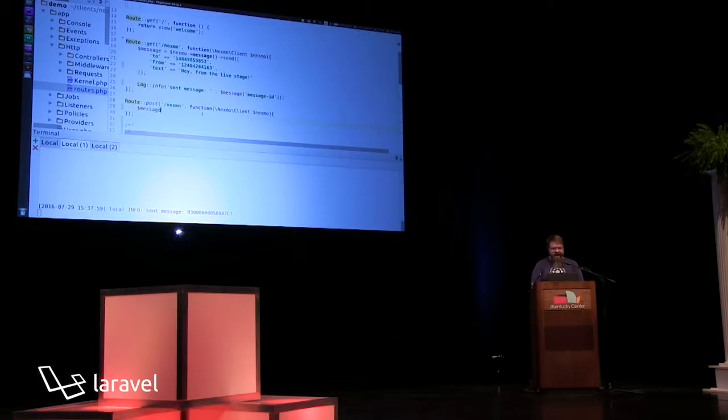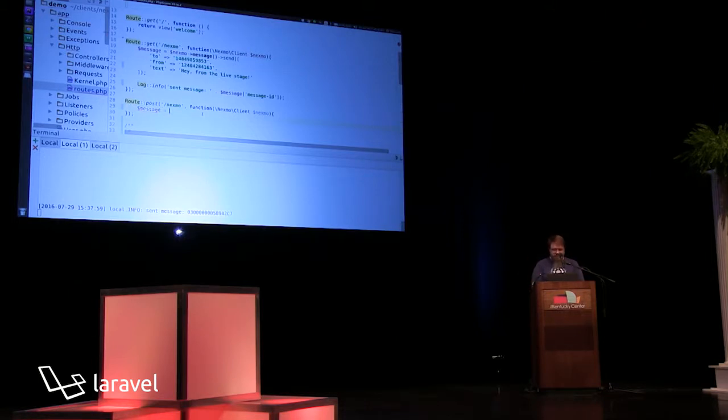I have right here another route defined, /Nexmo, and I've configured on our dashboard, for that particular number that belongs to my account, that when a message comes in, I want you to make a post to my ngrok URL, which is going down to this laptop, /Nexmo. So any SMS message sent to that number will come here to this route.